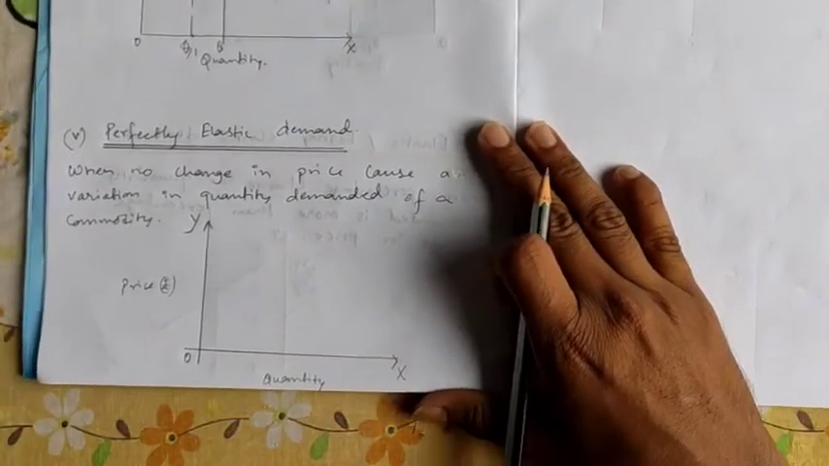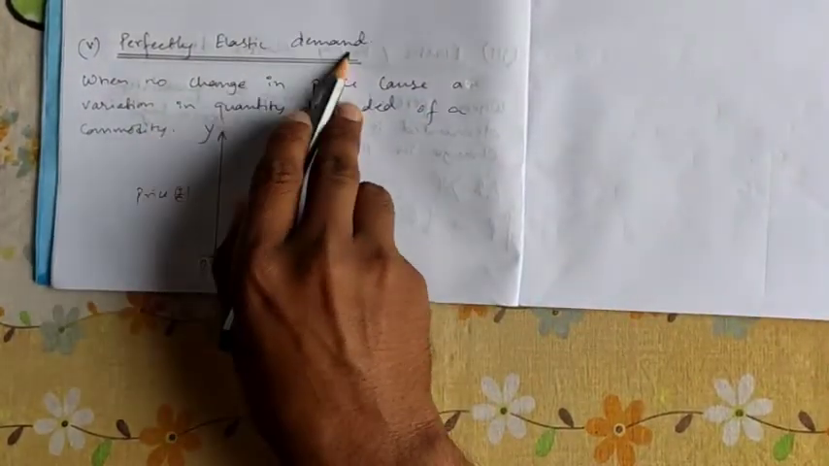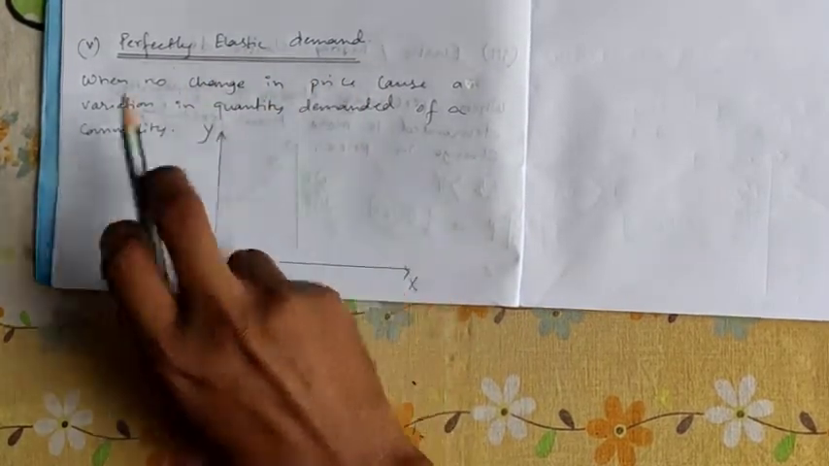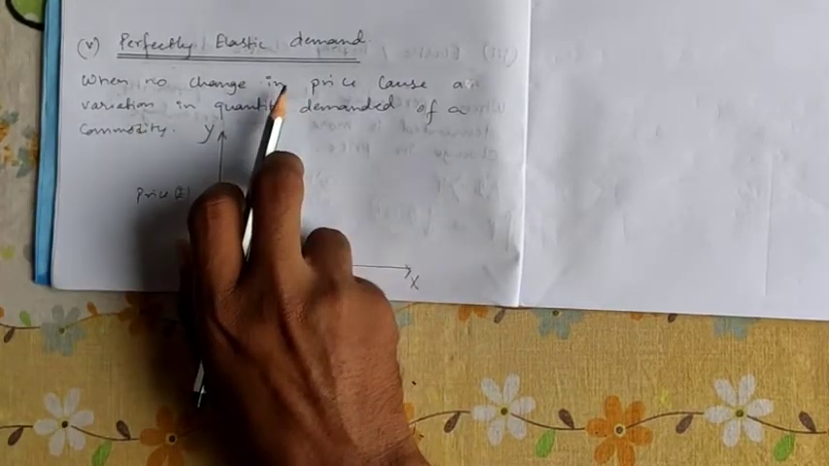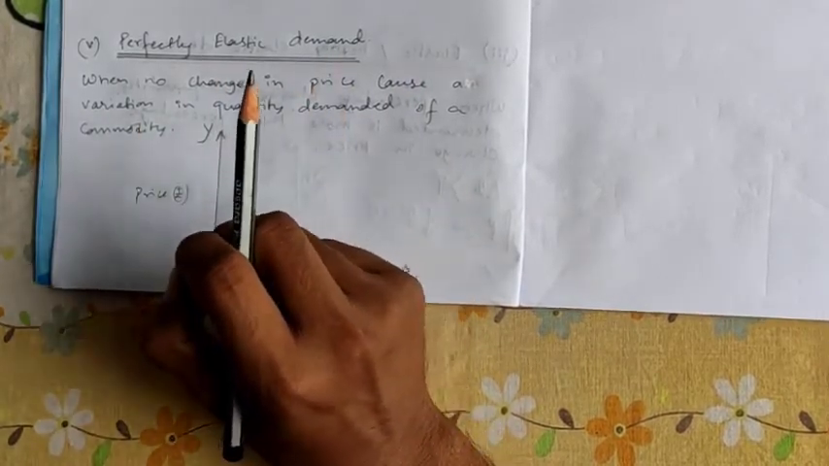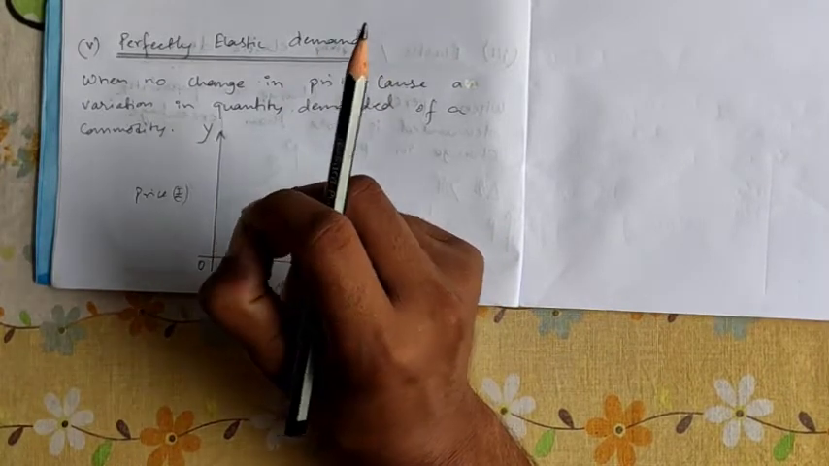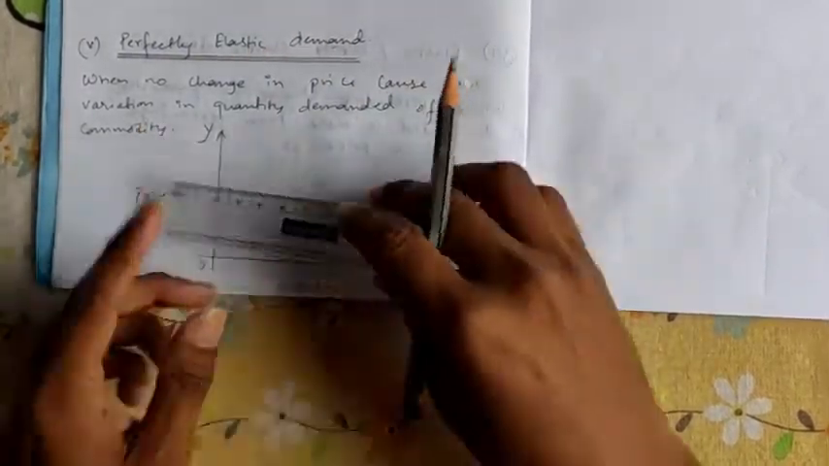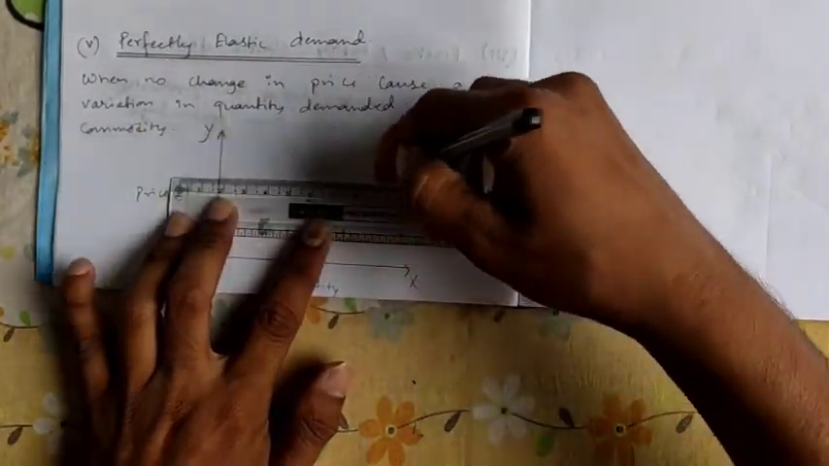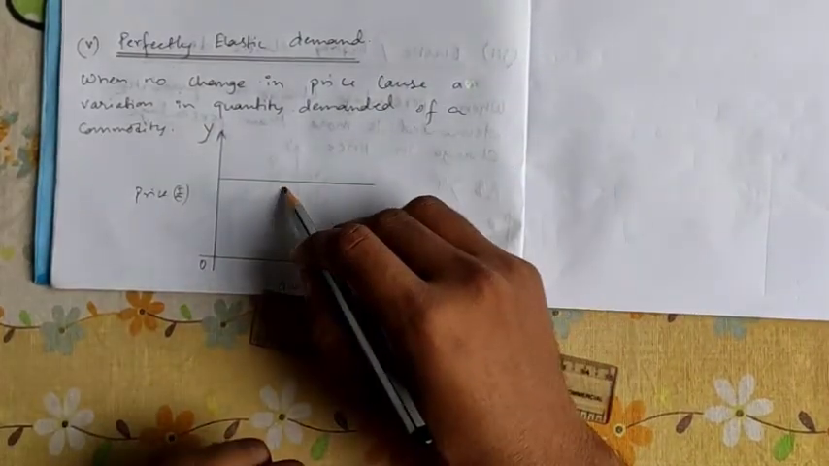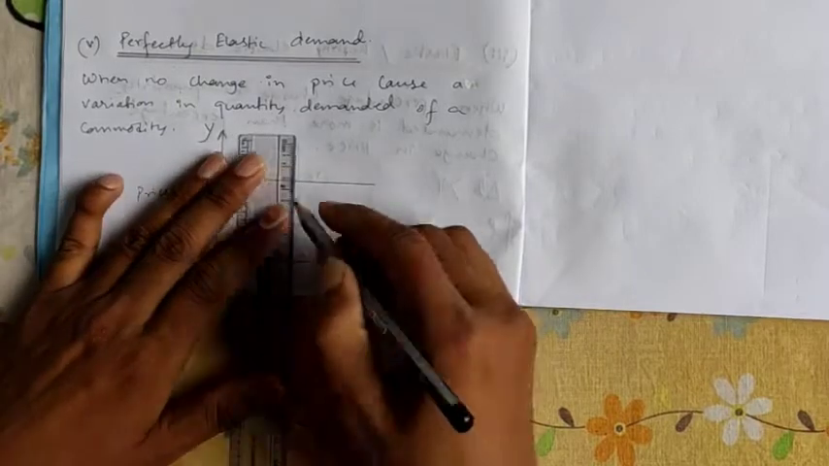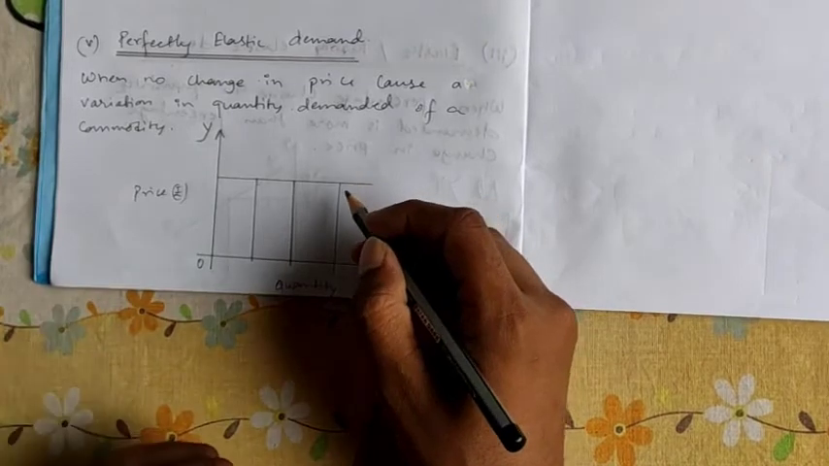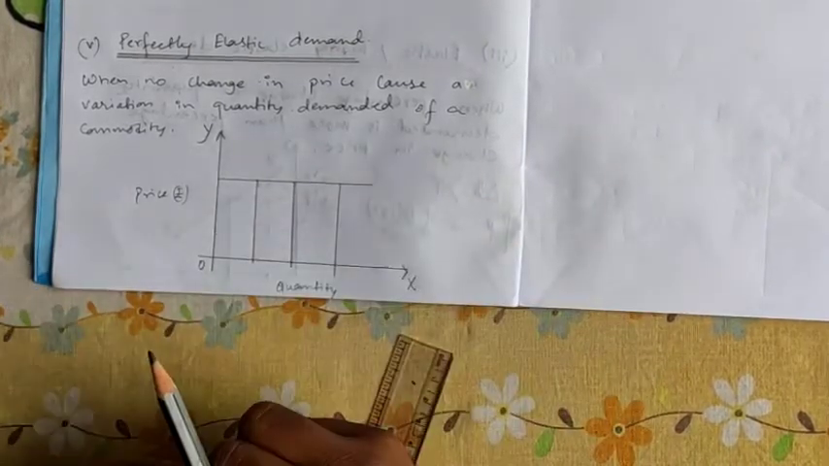And the last one, perfectly elastic demand. What is perfectly elastic demand? It is when no change in price causes a variation in quantity demanded of a commodity. It means that if there is a negligible change in price, so minor that we cannot see it, quantity demanded changes to a larger extent. So here we assume price to be constant, but quantity demanded changes by an infinite amount. If there is a slight change in the price of a commodity, the quantity demanded changes to a greater extent.